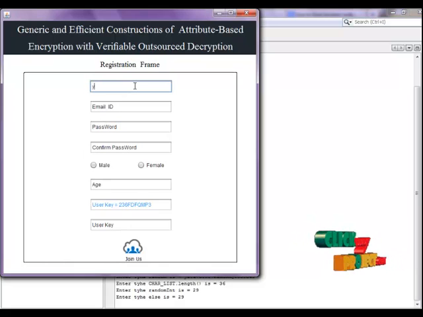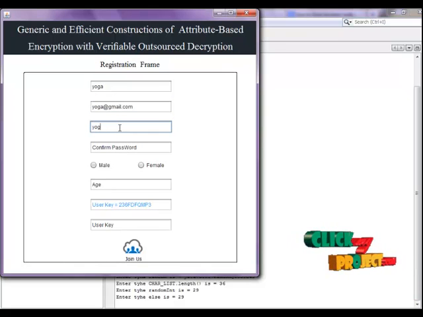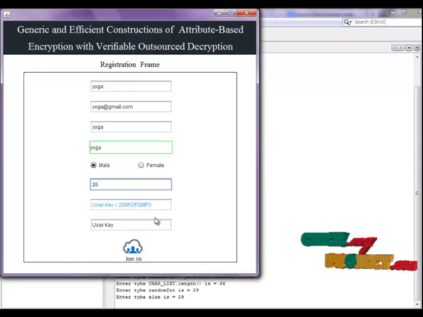Username: yoga, and then email ID: yoga@gmail.com, and then password: yoga, and the confirm password, the same.